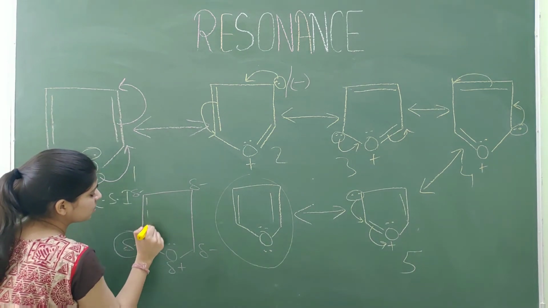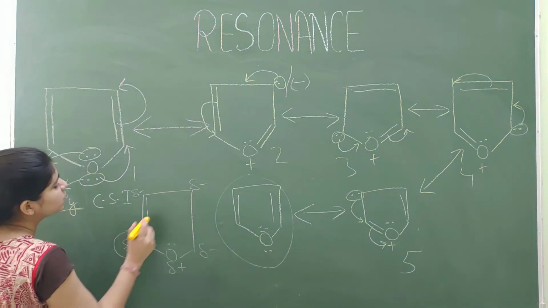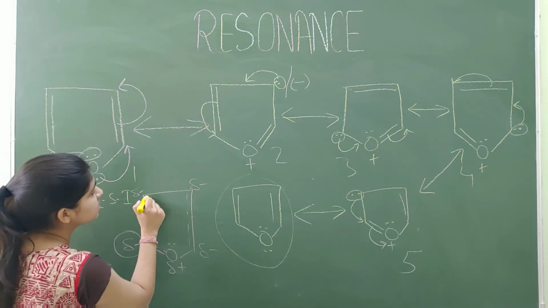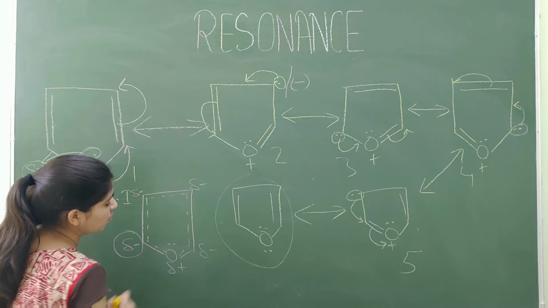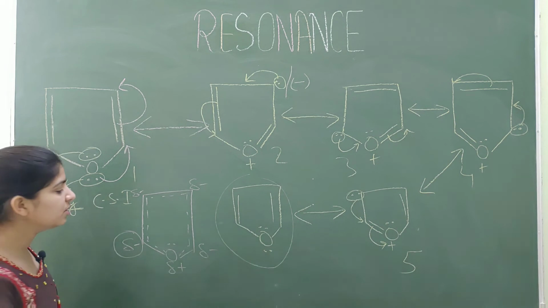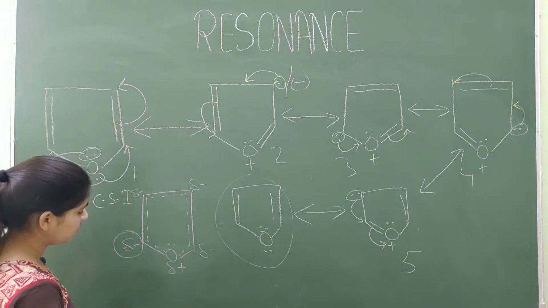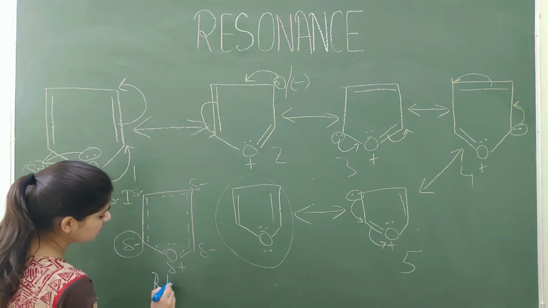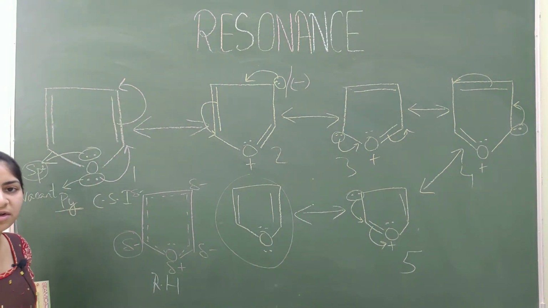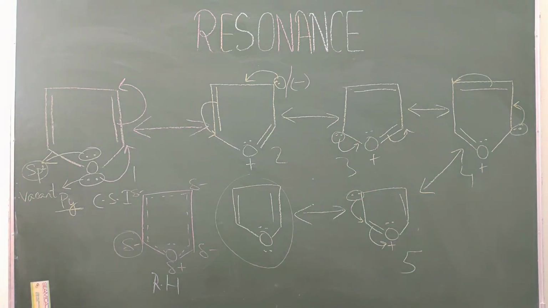Double bond is present at this position, this position, this and this. Okay. So this is the partially present double bond in the molecule. So this is resonance hybrid which is real and these are the canonical structures which are imaginary or hypothetical. Okay. So this is the resonance hybrid for furan. Now you can take a screenshot.